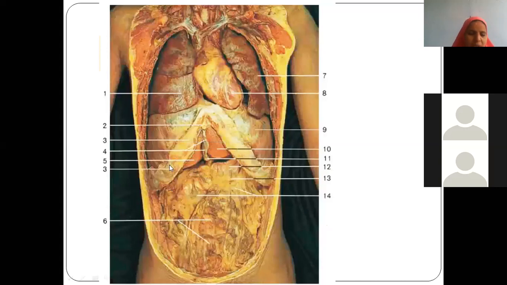Now see here, this picture will help us. This is the liver, and this muscle, whatever we are seeing completely, is the diaphragm. This is the right lobe of the liver, this is the left lobe of the liver, and this is the falciform ligament. Now this is the superior surface of the liver. On the right side, it is related to the right lung, right pleura. On the left side, it is related to the left lung, left pleura. And in the middle, it is occupied by the heart along with the pericardium. I hope this picture made your understanding very easy.